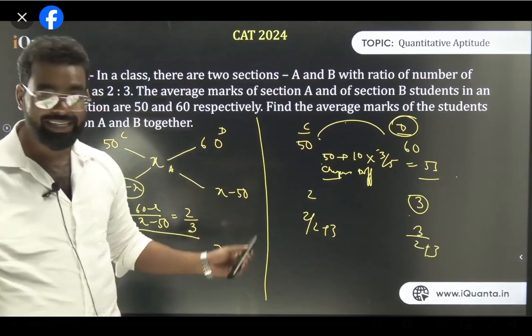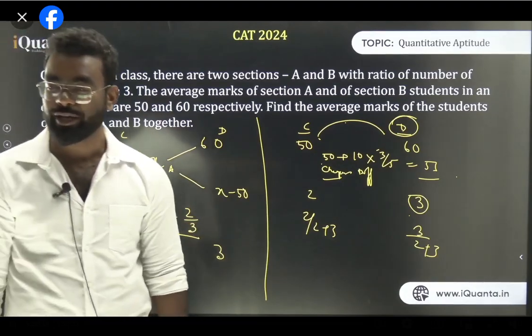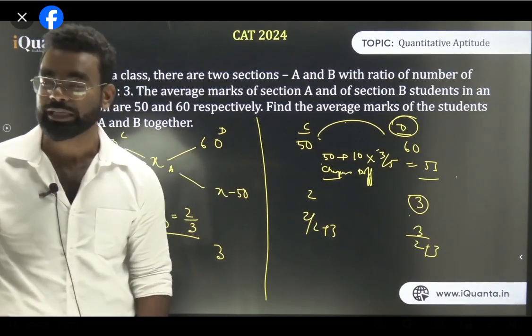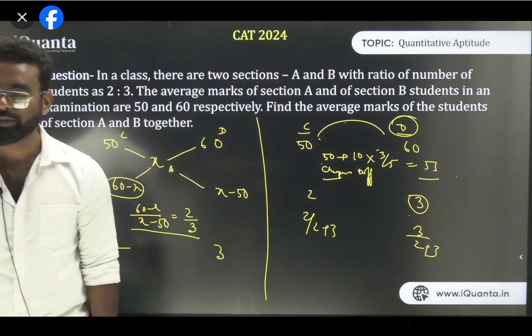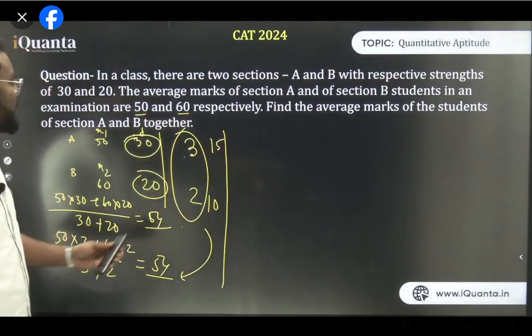It is easier for you if you think like this with such easy values. If the values were like 37.5 and 42.5 and the ratio 7 is to 10, this is not as easy, trust me. Clear? So just use the same thing in this question.